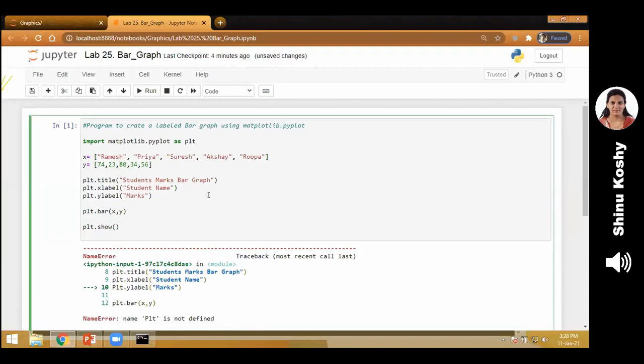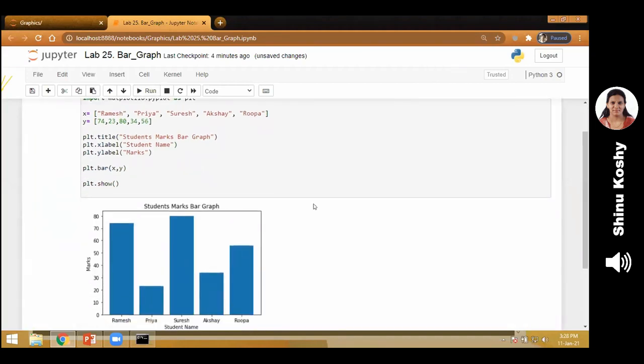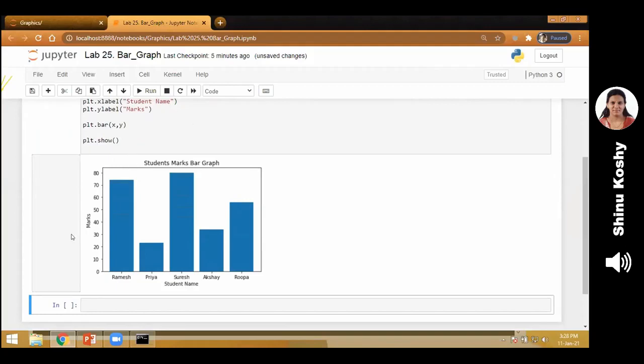Small p. Can you see how errors are shown here? Now, can you see the bar graph? It has a title, student marks bar graph. It has a title for X-axis, that is student name. It has a label for the Y-axis called marks, and your graph is ready.